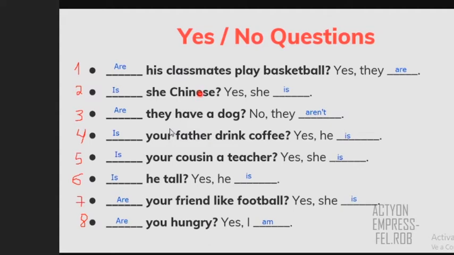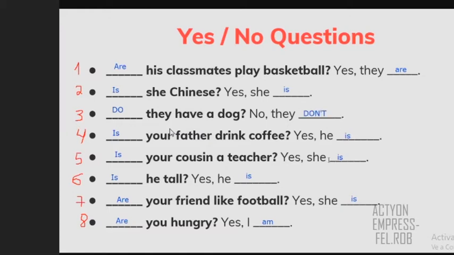So with this, I need other volunteers now to tell me if you think it's correct or if we need to make a change. So I need new volunteers to tell me about this. Let's start with Genesis. Okay, Genesis, what number do you think is incorrect? Number 3 is "do." Do they have a dog? No, they don't. Okay, thank you. So let me just change this one, right? Okay, just a moment. Do. All right. Do, and then you said they don't. All right, thank you so much.